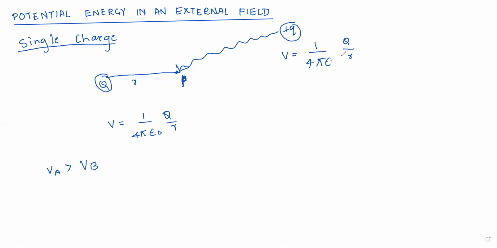And what is the work done here? We are bringing this q, which is at infinity, to this point P, and this point P is in the electric field produced by this charge Q.